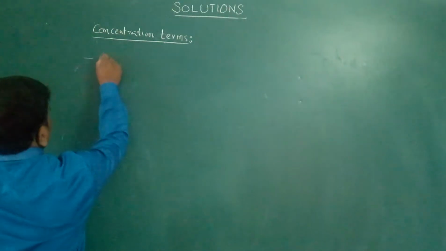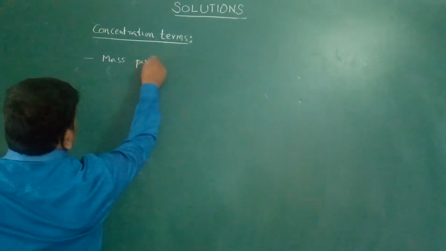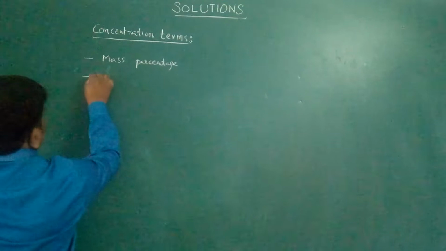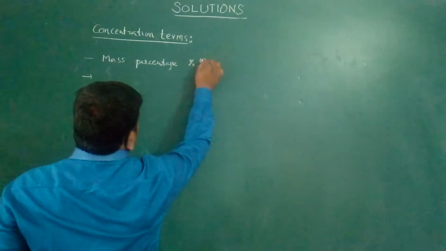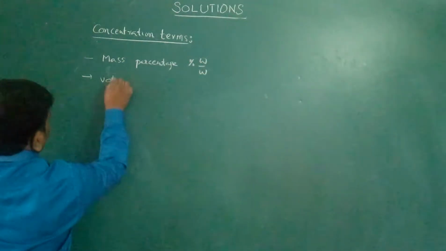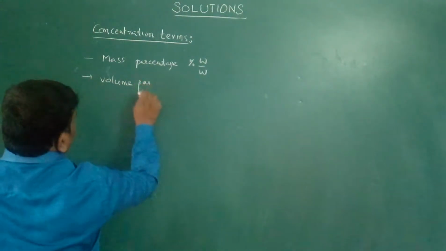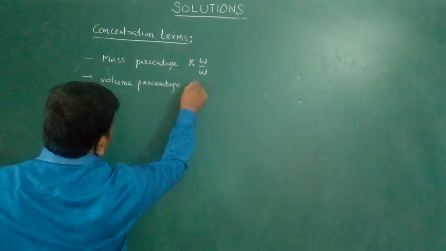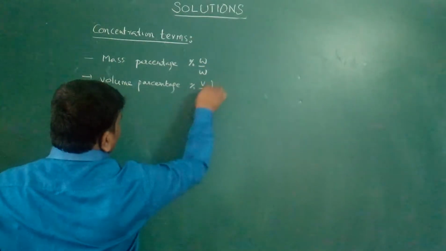First one, mass percentage, which you can say is percentage weight by weight. Then volume percentage is also denoted as percentage volume by volume.